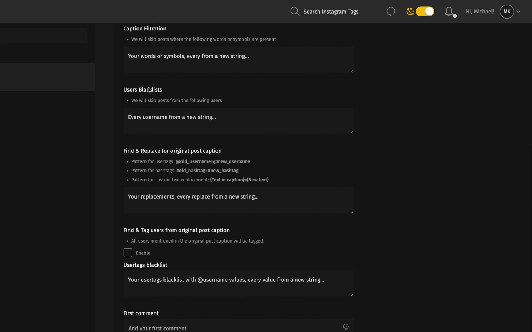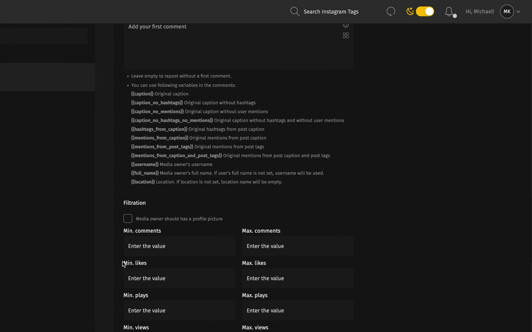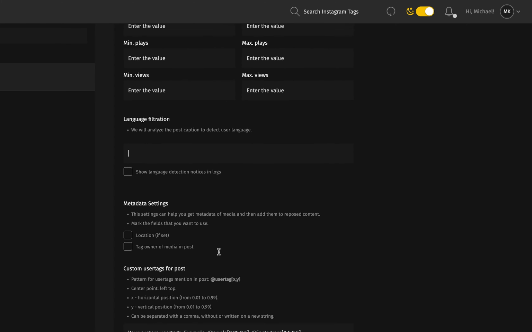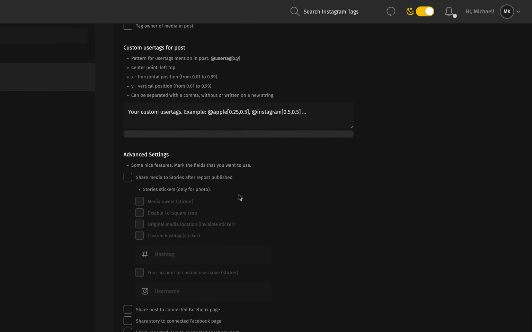Obviously, we have a bunch of other different options right here, like blacklists, filtration, find and replace the original post caption, find and tag users from original post caption, and the first comment. And you can use the filtration right here. You can set all these different values, but that really just depends on how you want to do it. I will not go through all of this right now because it's very user specific.